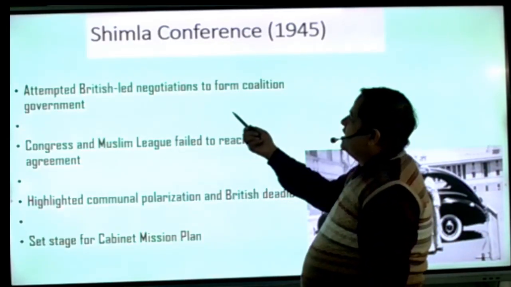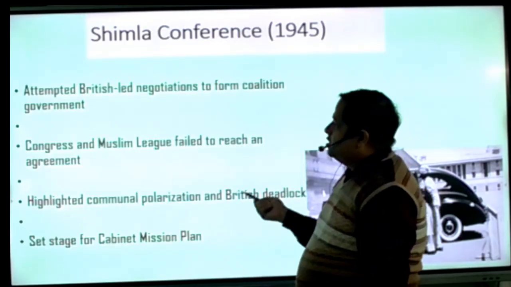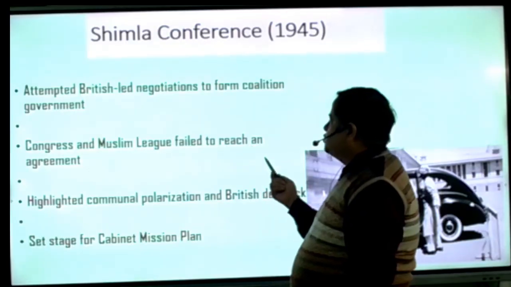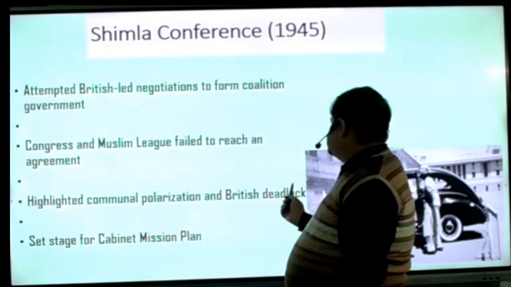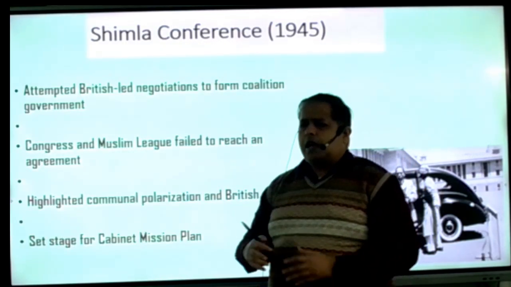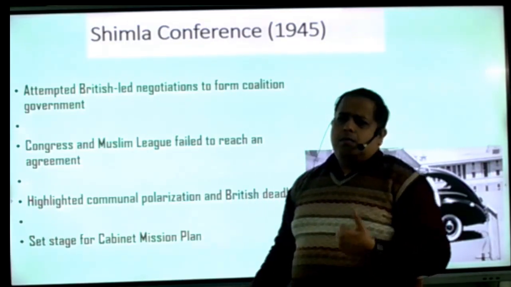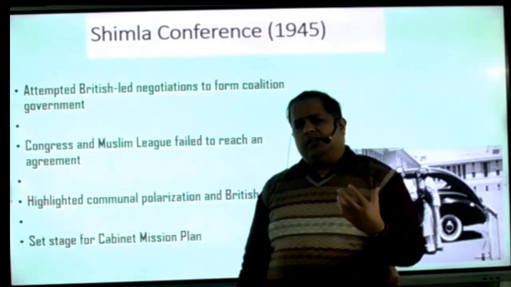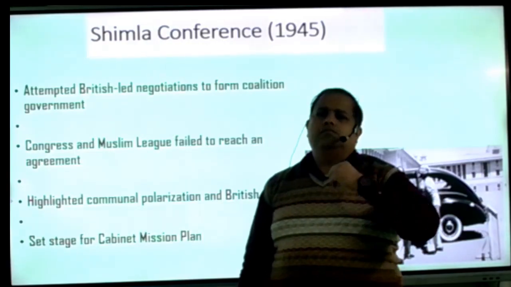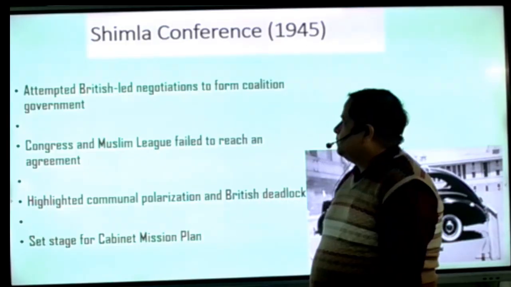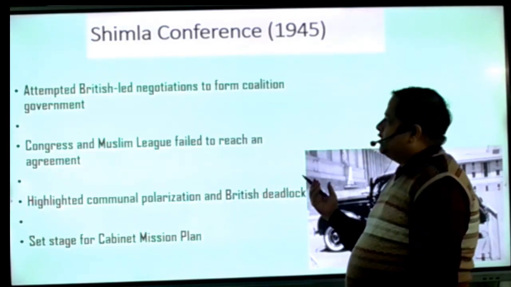It was an attempted British-led negotiation to form a coalition government. Congress and the Muslim League failed to reach an agreement. Here they talked about making a proposal: if Congress members and the Muslim League both decided, then we would give you support. But no discussions took place.